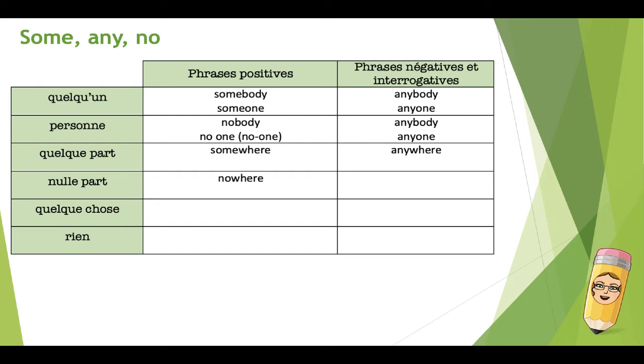In negative and question sentences, anywhere. Quelque chose, something in positive sentences, and in negative and interrogative sentences, anything. And finally, the word rien in positive sentences will be nothing, and in negative and interrogative sentences, it will be anything.